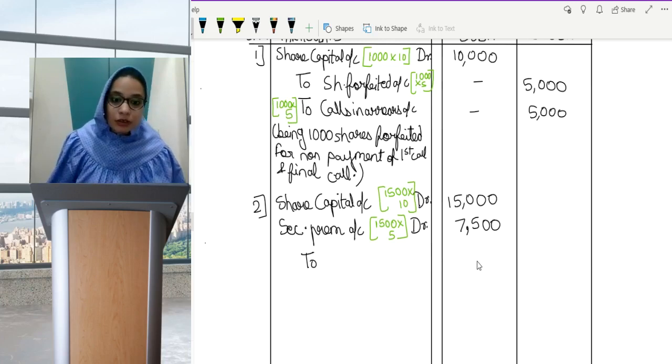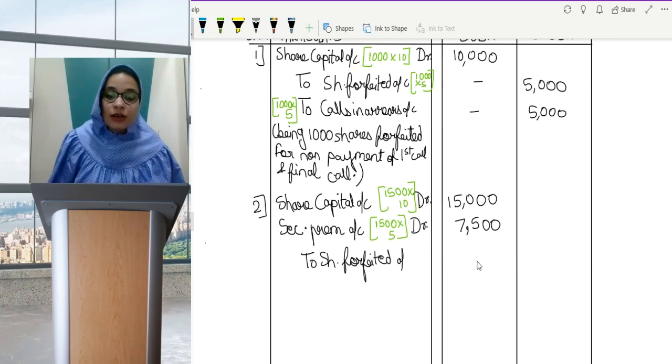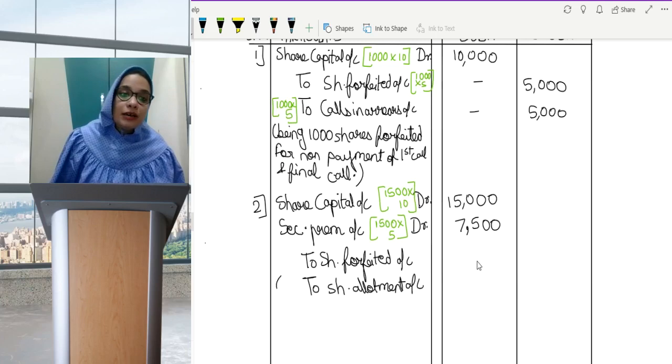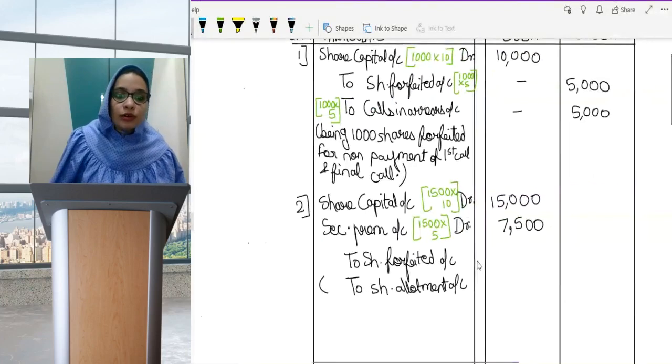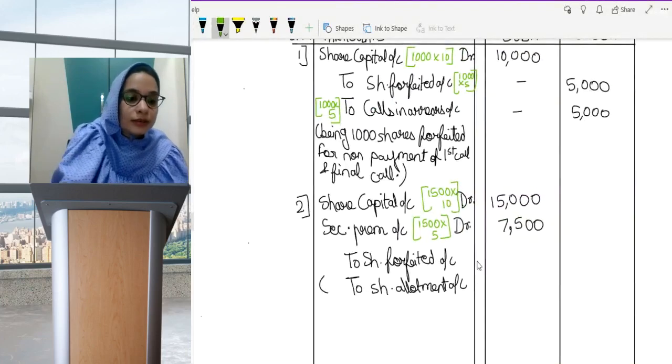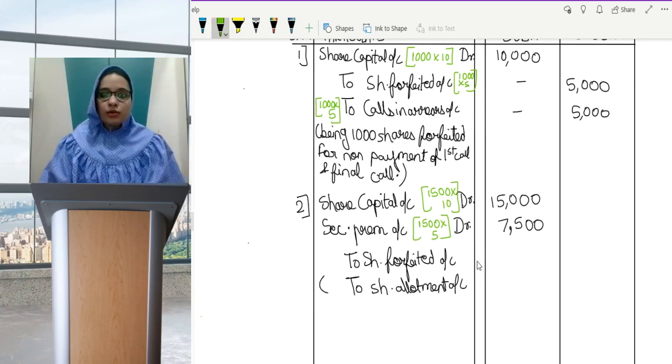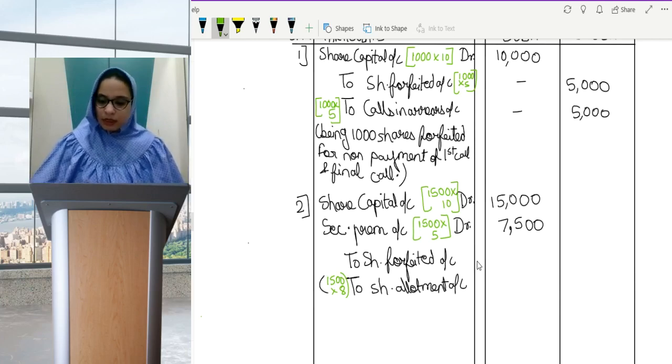Now to share forfeited account. Since we have done our working note, see, one more thing, share forfeited account can also come as a balancing figure. This time I'll deliberately bring it as a balancing figure. So to share allotment, how much amount did you not receive on share allotment? At the time of allotment 8 rupees was called, the entire 8 rupees is not received, so it will come to 1,500 into 8. So to share allotment comes to 1,500 into 8, and 1,500 into 8 is 12,000.